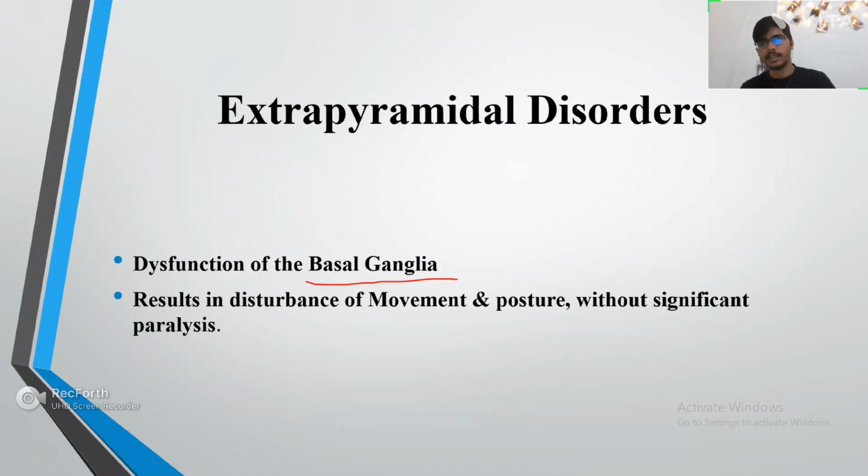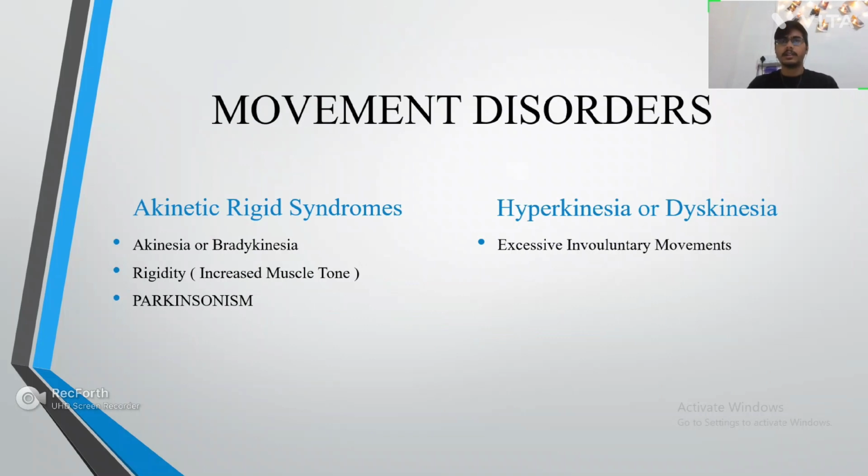We know that there are five nuclei in the basal ganglia: the caudate nuclei, the putamen, the globus pallidus, the subthalamic nucleus, and the substantia nigra. In Parkinsonism, mostly the substantia nigral pathway is affected, and this dysfunction leads to disturbance in the movement and posture of the patient. There will be tremor or rigidity kind of abnormality seen in the patient.